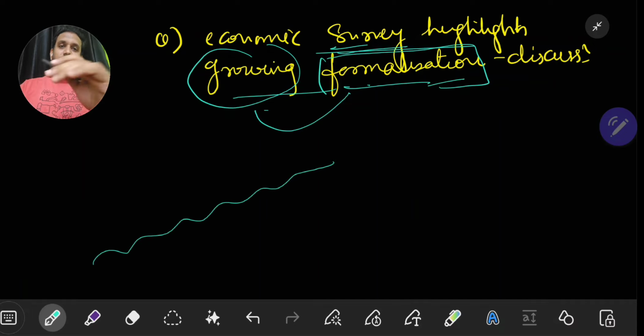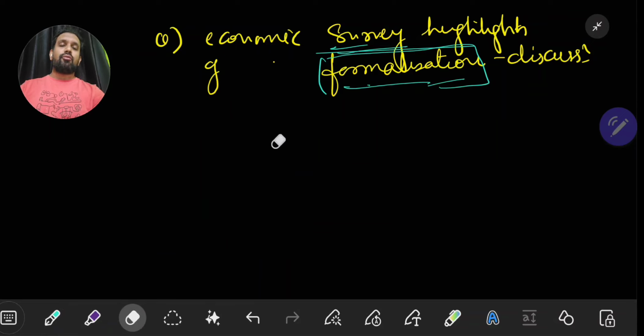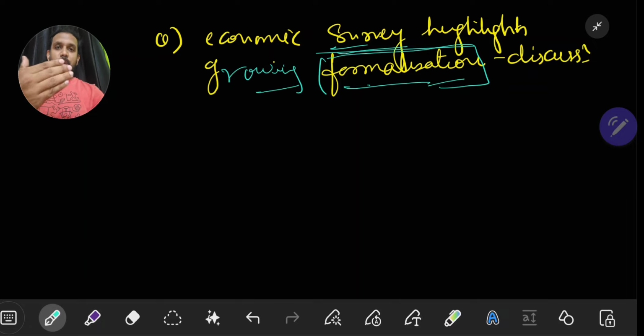So when you are talking about something growing, it is very clear that you have to substantiate your answer with data and facts. That is the reason in this particular question, you cannot be writing more of objectives and limitations and concluding your answer. You will not get even two or three marks, because the question is all about growing formalization. So you have to substantiate your answer with relevant facts and show that formalization is increasing. I hope this is clear to you.